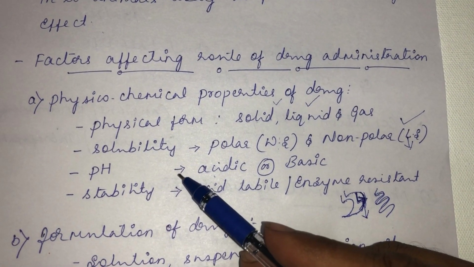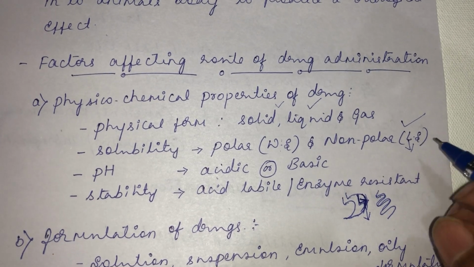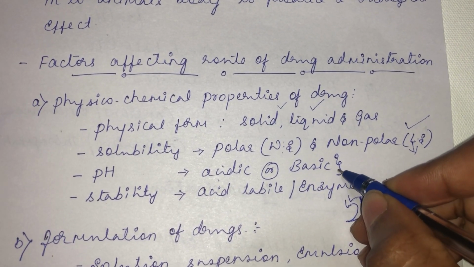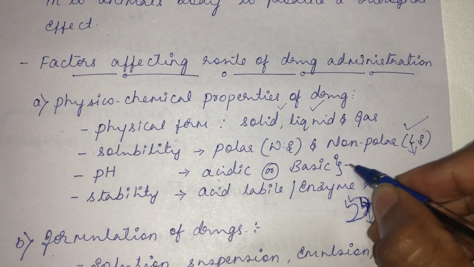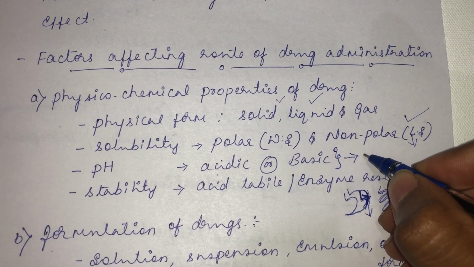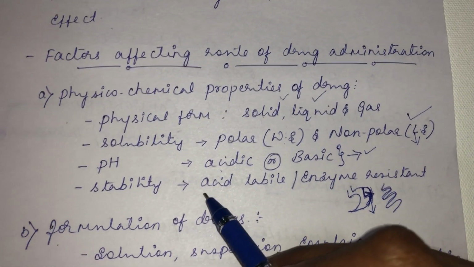Then similarly the pH, the acidic or basic pH of the absorption medium. We will see this in detail when we are studying the transport of drug. There we will understand how the pH will affect the absorption of a drug. Then the stability of a drug.